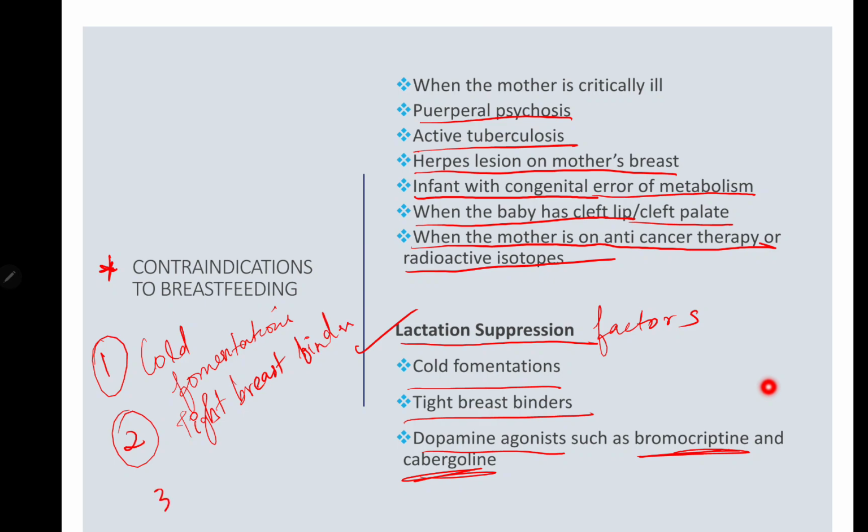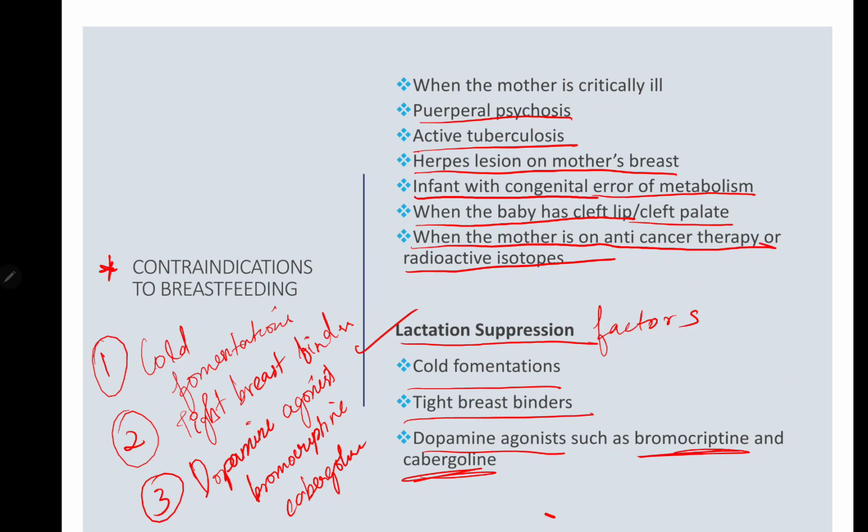And third one, very important, dopamine agonist, or bromocriptine and cabergoline. So these are the factors for lactation suppression: cold fermentation, tight breast binders, dopamine agonists such as bromocriptine and cabergoline.